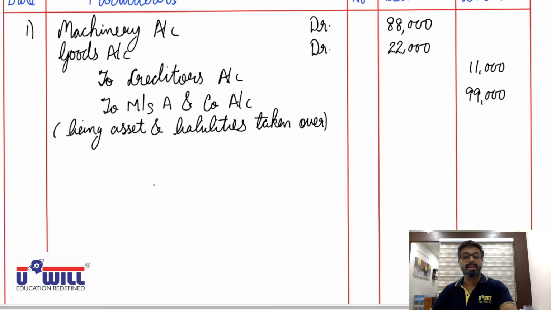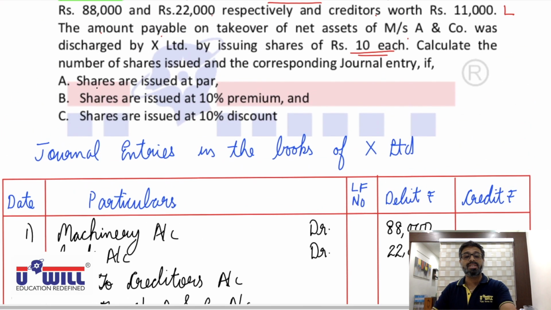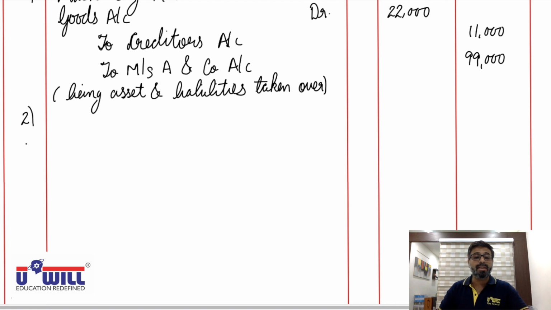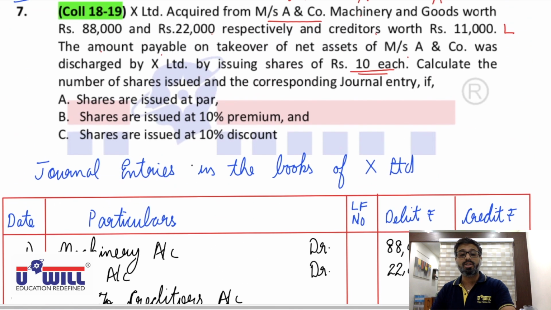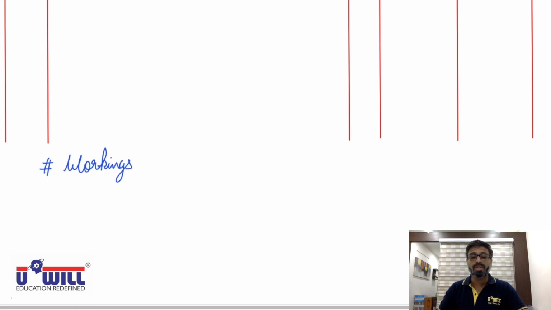Now, second entry for issue of shares. Here there are three situations A, B and C. So the second entry will also come in three parts. First A. Now in situation A shares are issued at par. So even if you make the workings it's fine, even if you don't make the workings it's fine, because the number of shares won't affect your entry, it is going to remain the same. So first for A, if we make the workings, then the number of shares to be issued.